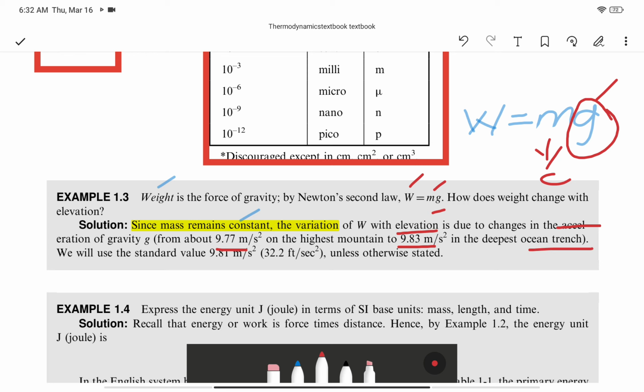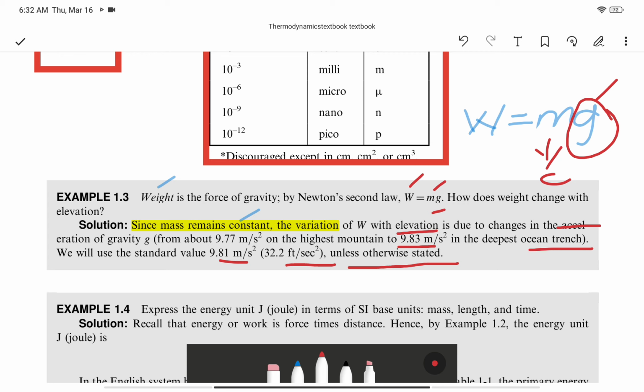We will use the standard 9.81, right? We are using this for 32.2 feet per second square. The 9.81 is meter per second square, unless otherwise stated.